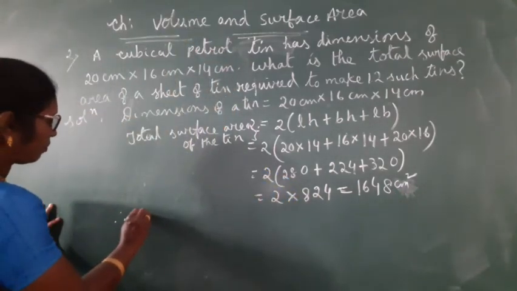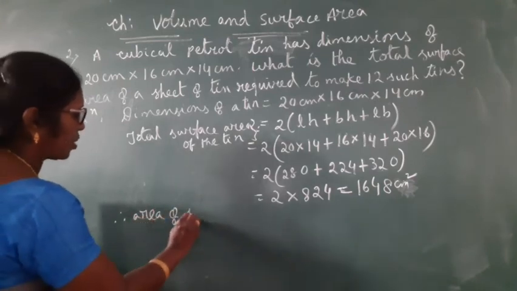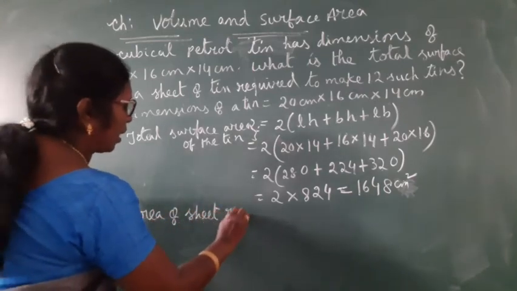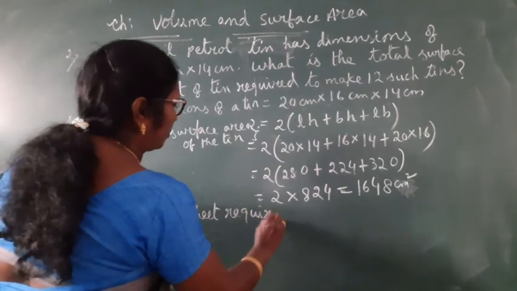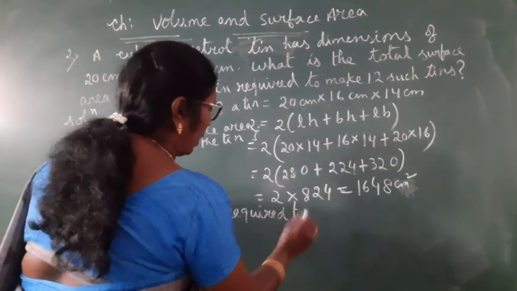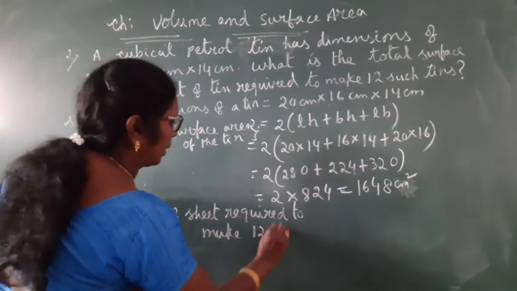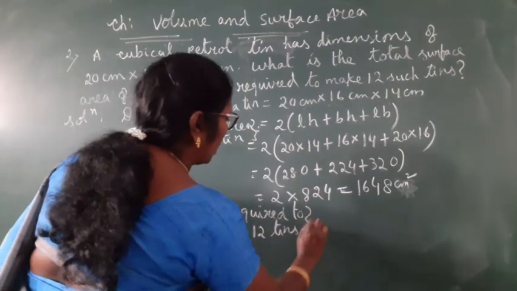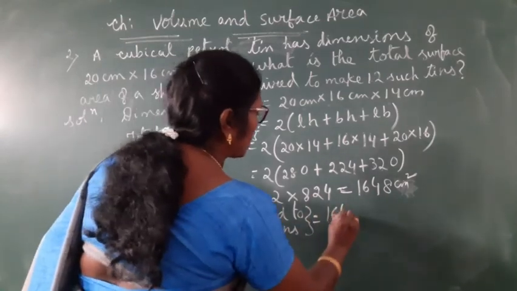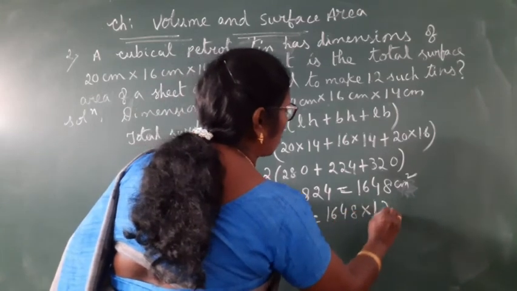Therefore, area of sheet required to make 12 tins is equal to 1648 into 12.